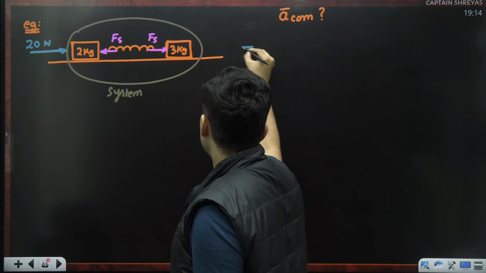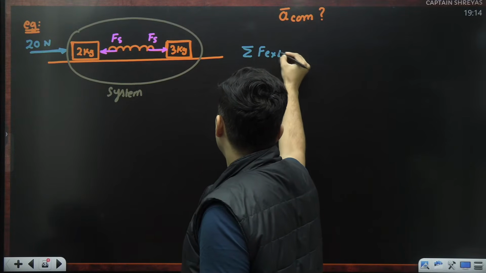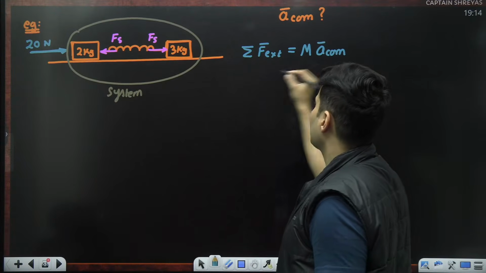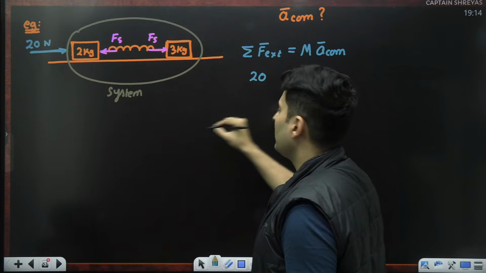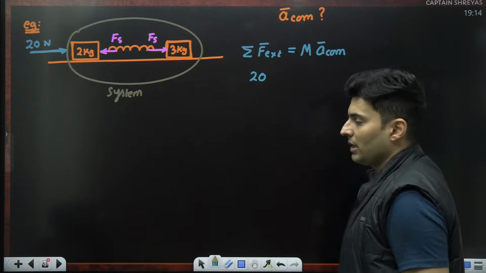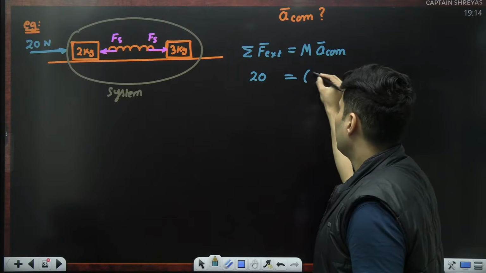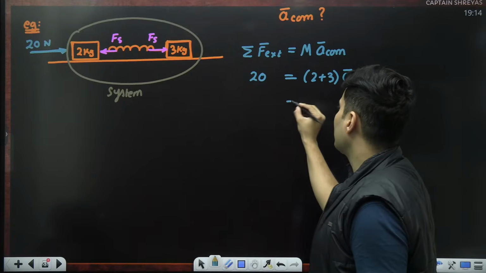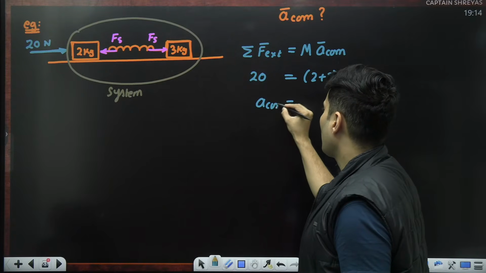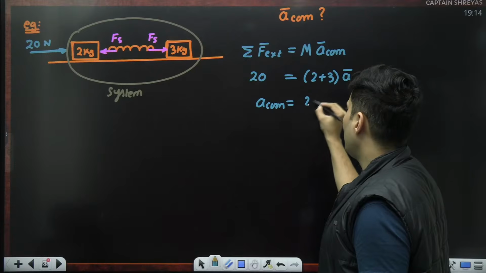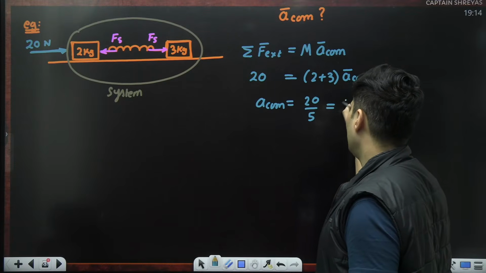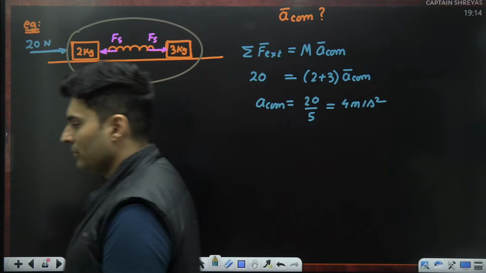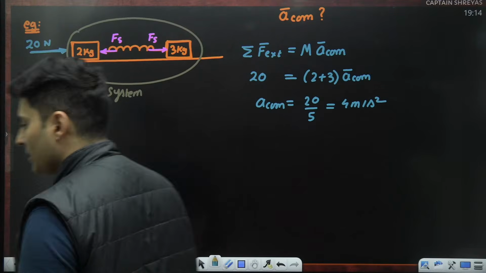So remember Newton's law, modified for a system. It is the total mass times the acceleration of the center of mass. The external force is just 20 newton in the horizontal, no friction. Total mass will be 2 plus 3. The center of mass will have an acceleration of 20 by 5, which is nothing but 4 meters per second square. Is that right?